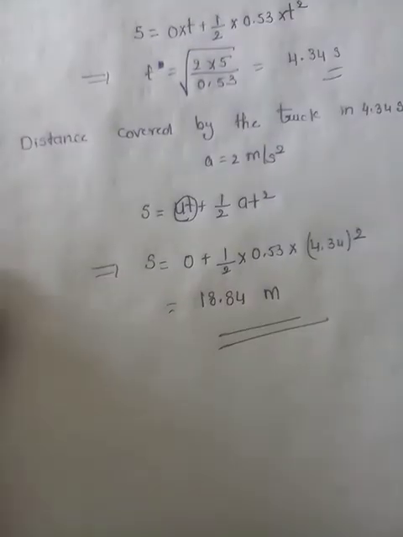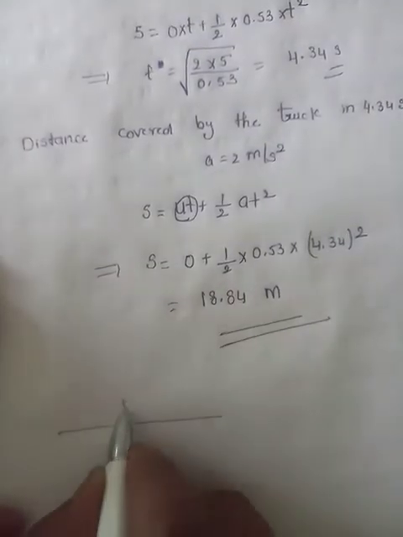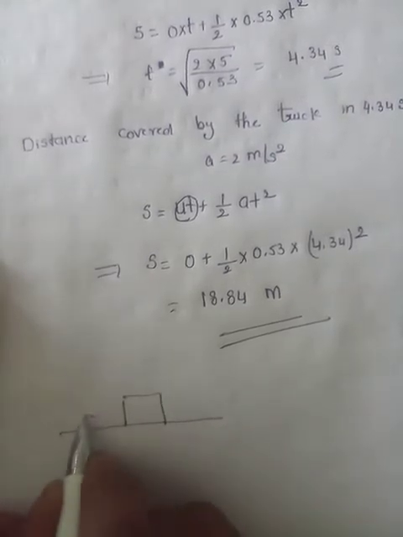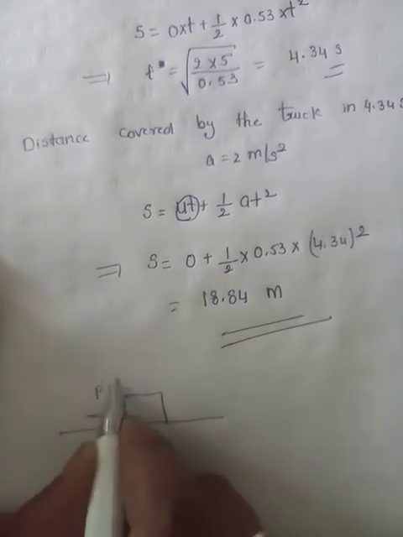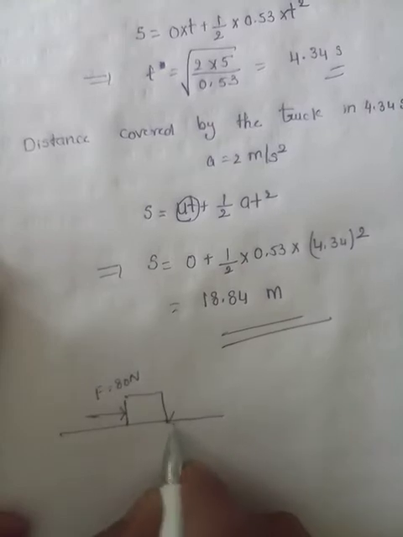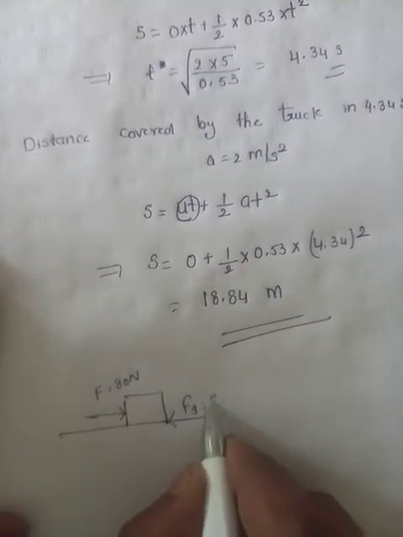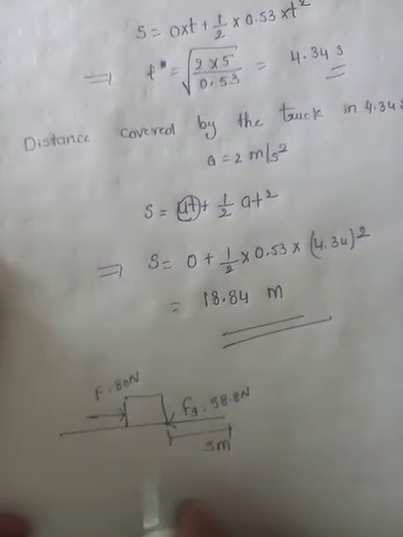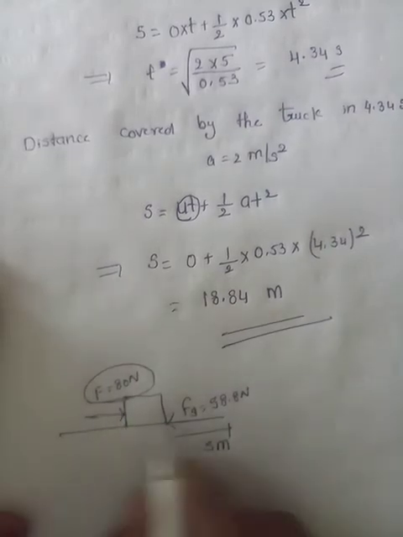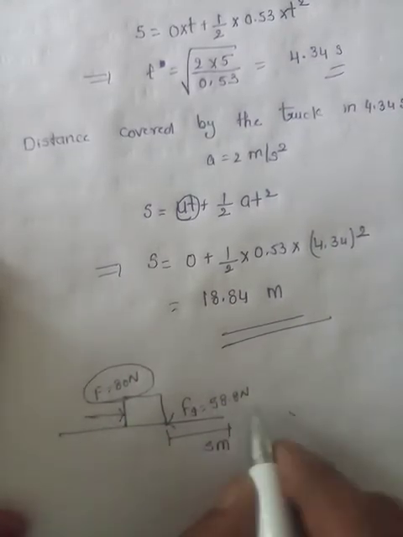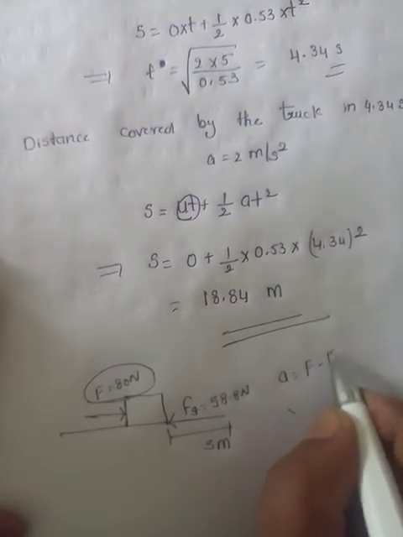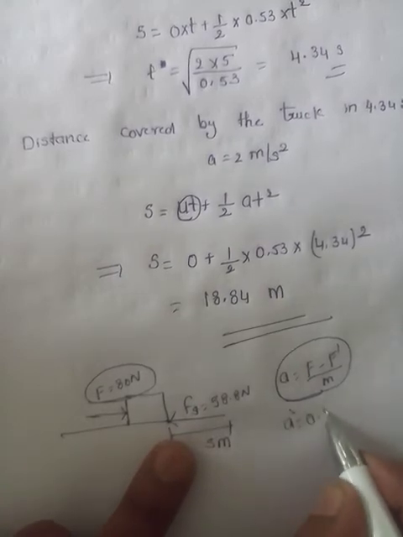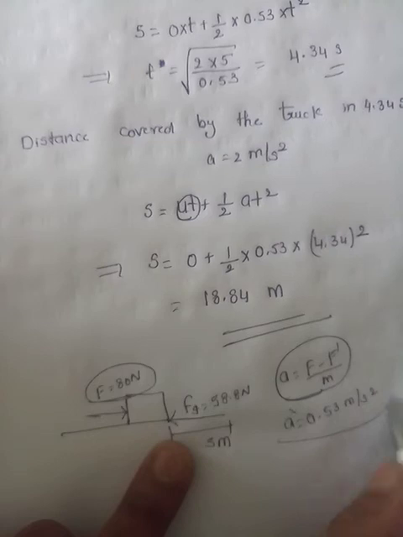See, the question is clear. There is a truck, and it is moving. The truck applies a force of 80 newtons on the box, and the force of friction we calculated is 58.8 newtons. The box should travel 5 meters to fall. Since the net force is in this direction, it will fall obviously. So the acceleration is a equals F minus F dash by M, which we calculated as 0.53 meter per second square.